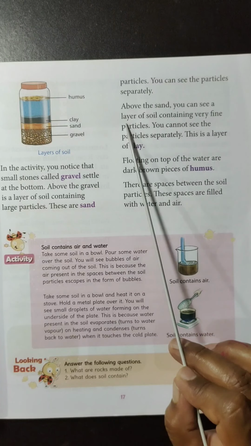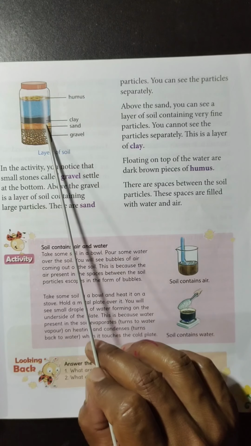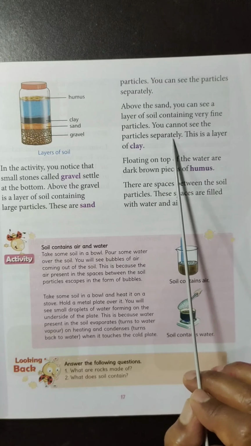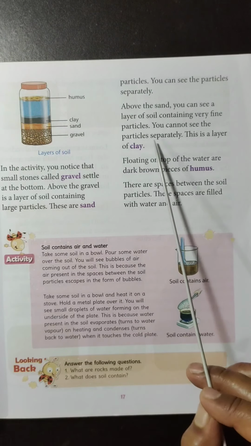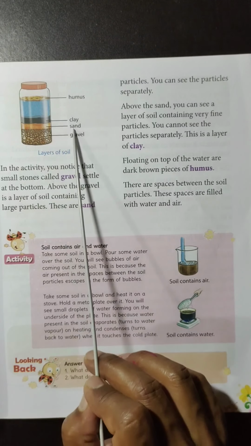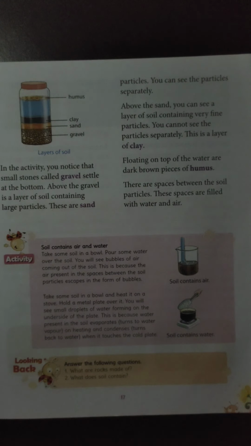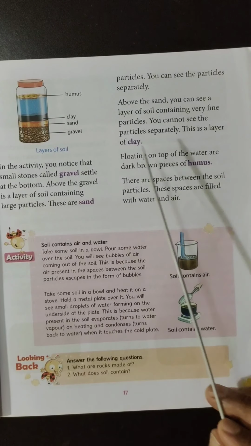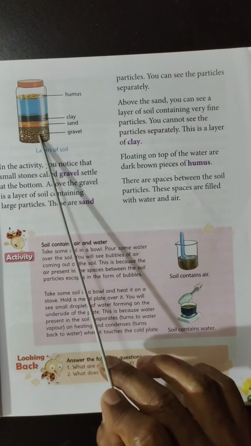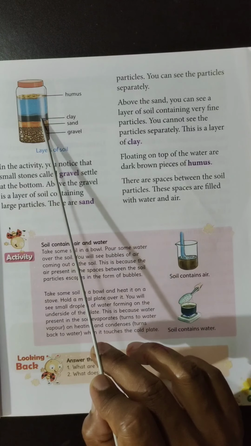Above the sand, you can see a layer of soil containing very fine particles. You cannot see the particles separately. It is somewhat sticky, and this layer is called clay. In sand and gravel, we can see the particles separate. Whereas in the case of clay, we cannot see the particles separate.